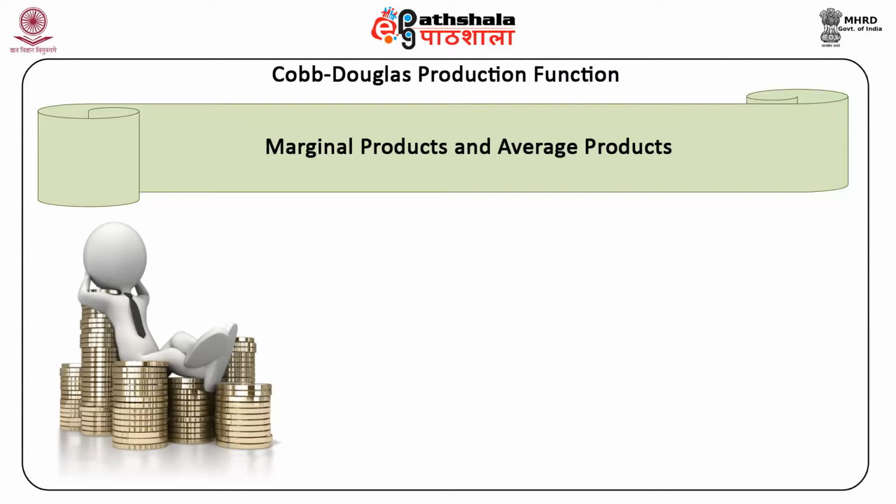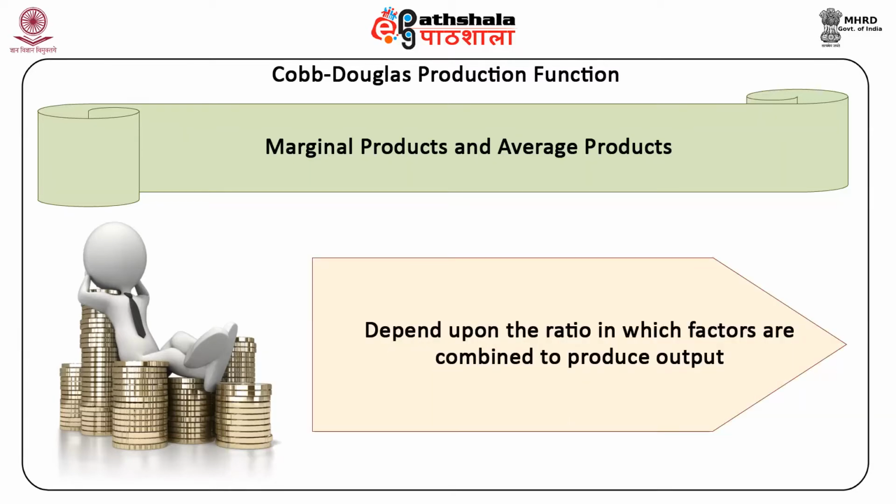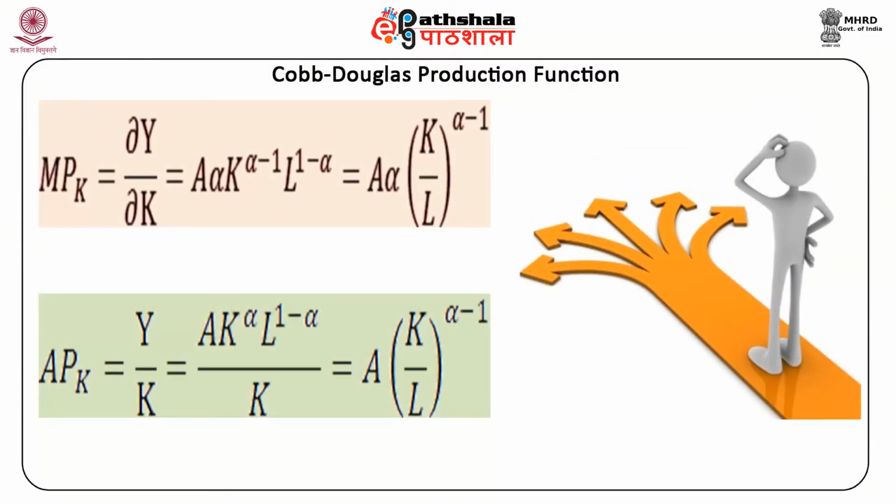Under the Cobb-Douglas production function, the average product and marginal products of a factor depend upon the ratio in which the factors are combined to produce output. MPK is equal to delta Y upon delta K, which is equal to A into alpha into K raised to the power alpha minus 1 into L raised to the power 1 minus alpha, which is equal to A into alpha into (K upon L) raised to the power alpha minus 1.